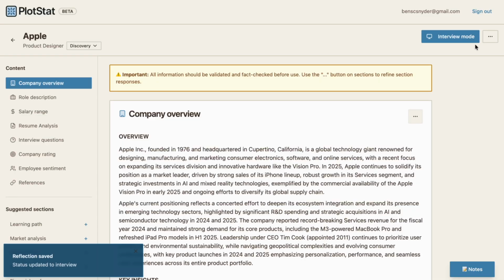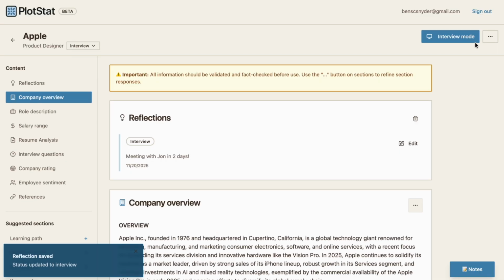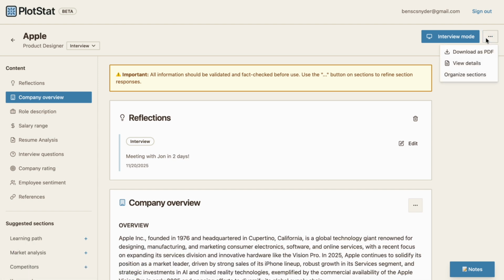I can enter interview mode, which I'll tell you about in just a moment. And here's the actions for interview briefs. Pretty similar to the last one. You can see my reflection was added here, and I can delete them and edit them at any time.